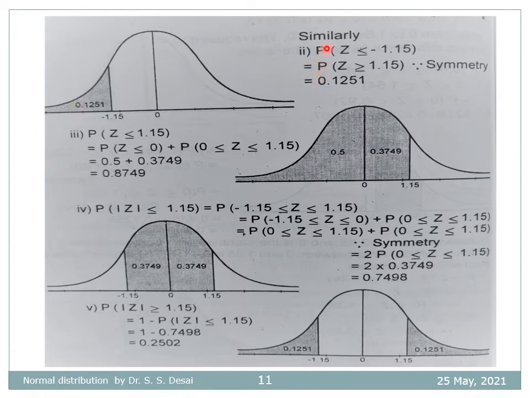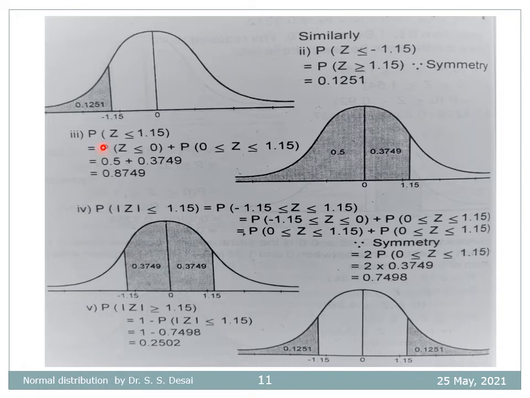For the second part, the probability that Z is less than minus 1.15. So we want this much area, Z less than minus 1.15. Due to symmetry, we know this area is exactly the same as this area, Z greater than 1.15. Therefore the probability of Z less than or equal to minus 1.15 is equal to the probability of Z greater than or equal to 1.15, and that is equal to 0.1251 that we have seen in the first part.